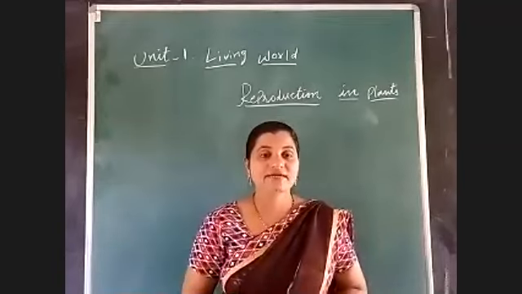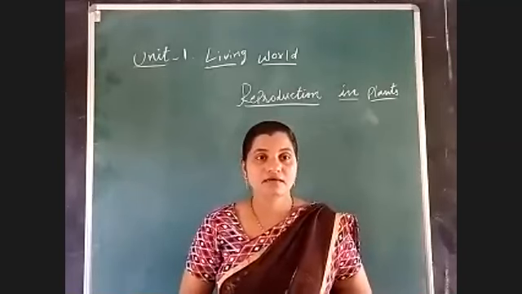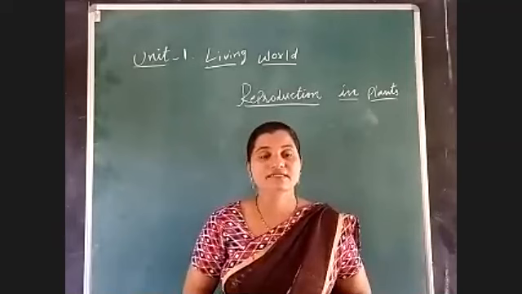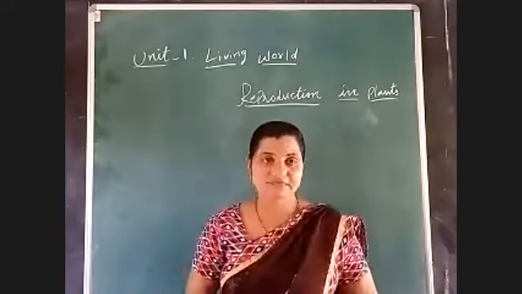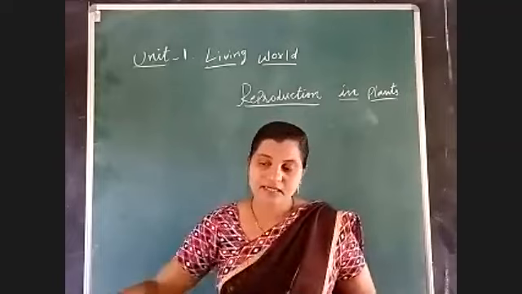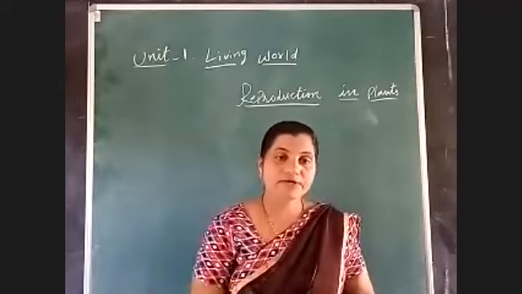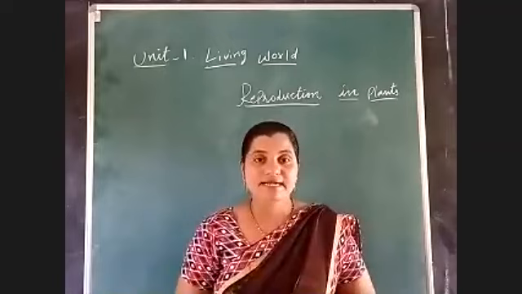Next, another one is known as creepers. What are creepers? Creepers crawl on the earth's surface. They can't climb on a support. They can only crawl on the ground. Such plants are known as creepers.